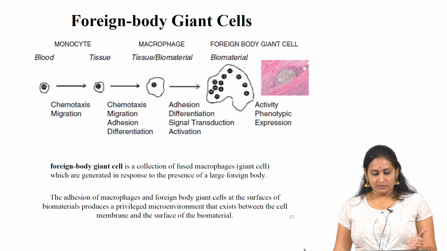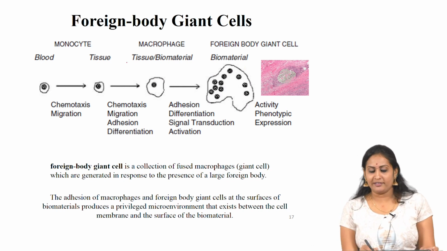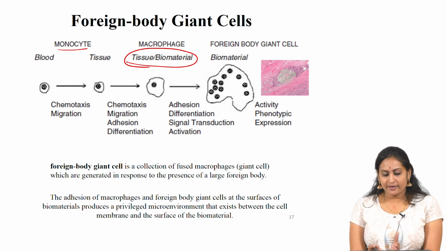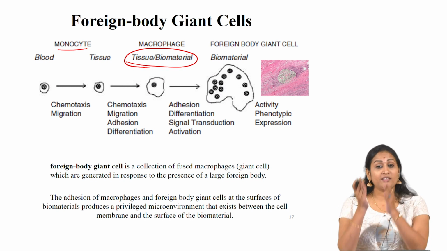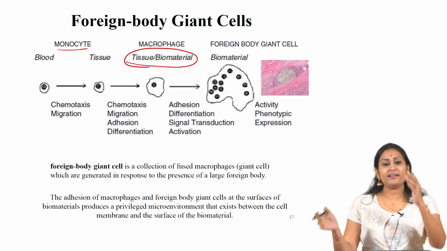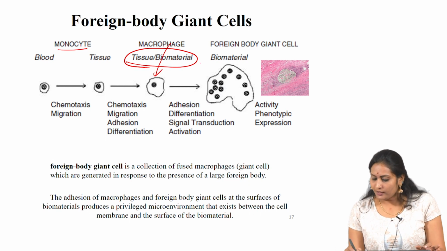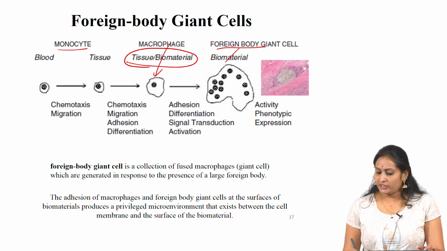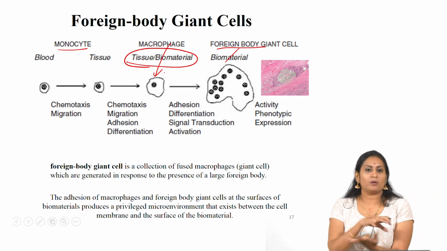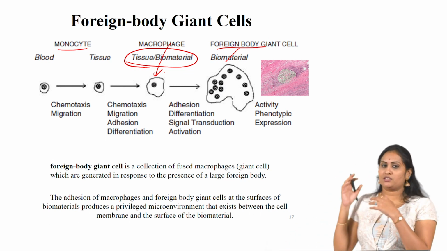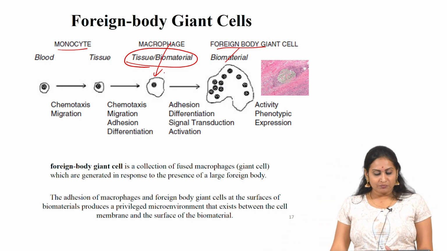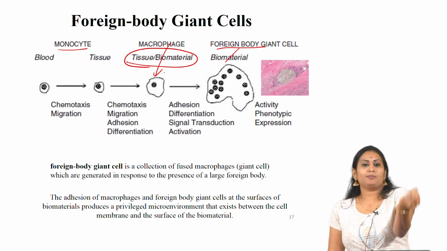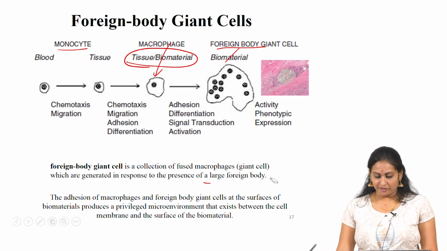So, again the blood tissue and tissue biomaterial interaction. See, monocytes, tissue is there, blood and tissues, and when I place a biomaterial, there will be some interaction between tissue and biomaterial, right. So, macrophages will be there, and on the biomaterial foreign body giant cells will form. So, a huge mass surrounds the biomaterial with the presence of macrophages and foreign body giant cells. A foreign body giant cell is the collection of fused macrophages, formed because of the presence of a large foreign body.